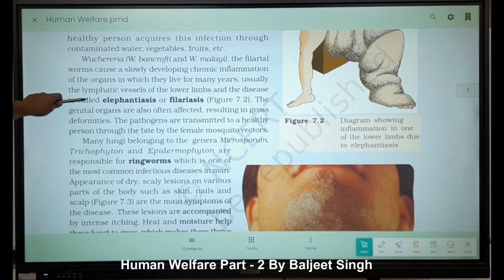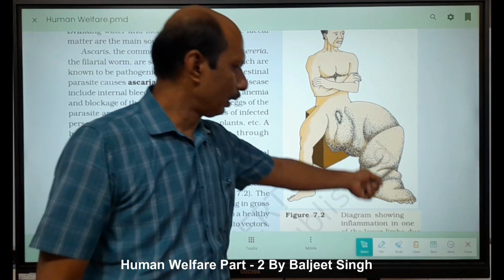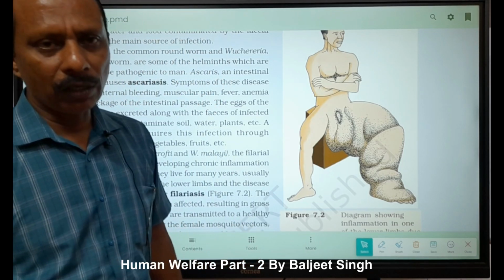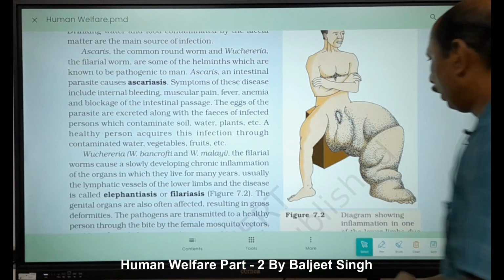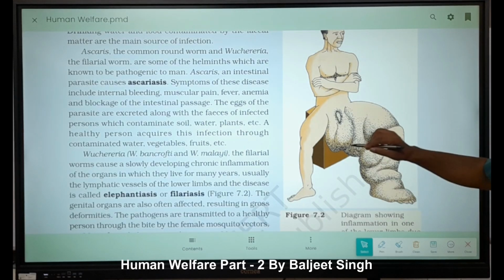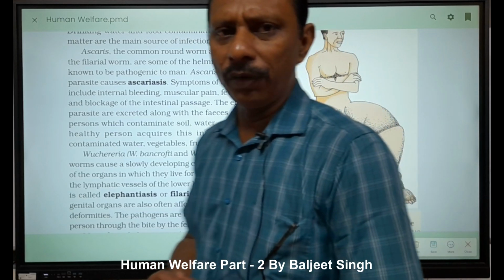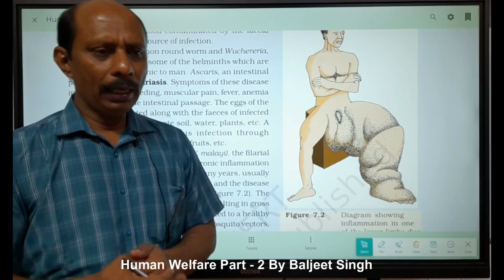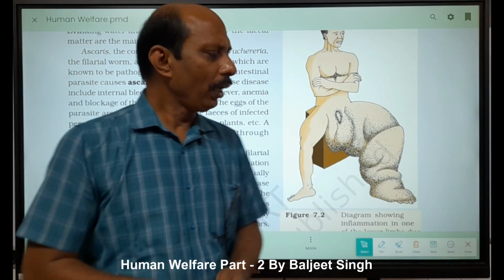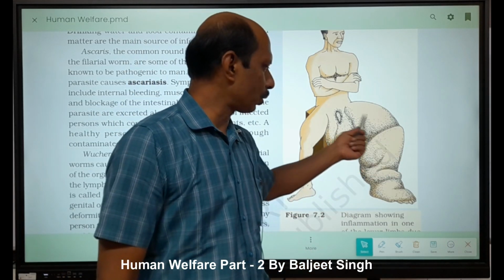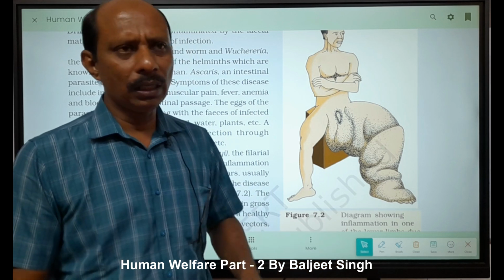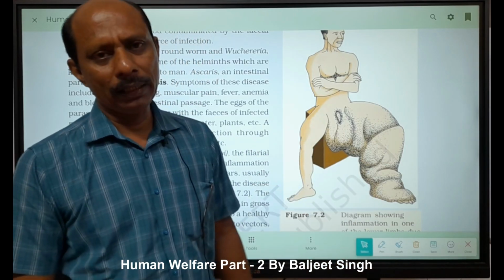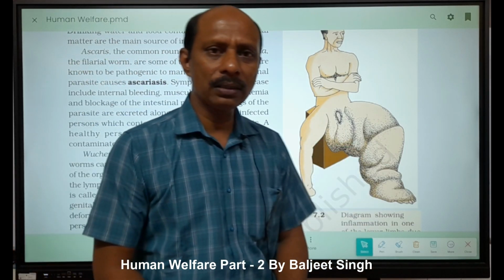Next one is our filaria, and a figure is also given here. You can understand that this one is called elephantiasis, and this is due to the blockage of lymphatic vessels of the lower limb, right? The lymphatic vessels, then what happens? Lymph, simply you know how lymph is formed. Lymph is the extract of blood and also extract of ECF, right? And it is circulated in our body continuously. And when a blockage is present in lymphatic vessels, then what happens? It is stored in the specific region, because it is a continuous process. Then slowly tissue fluid increases and an elephant leg like appearance happens. So it is also called elephantiasis, right?